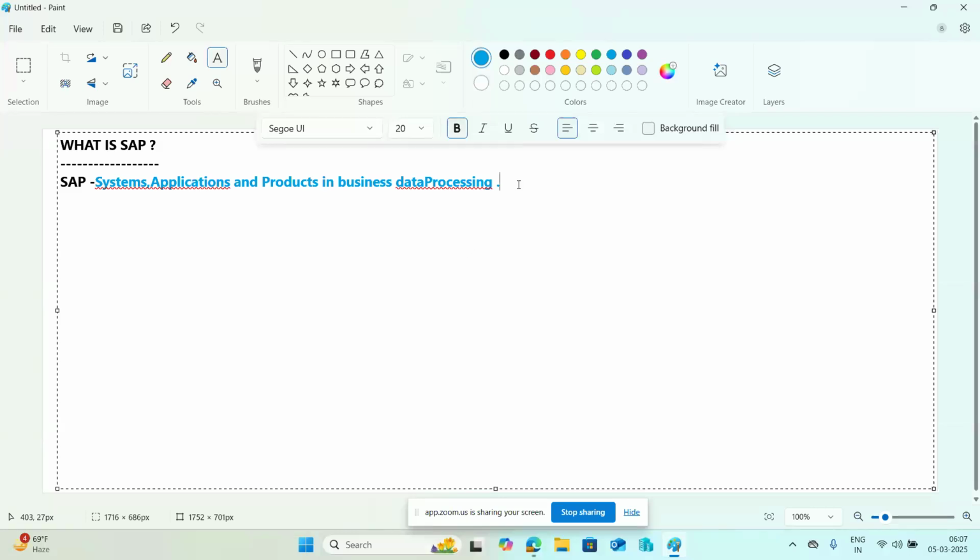Now the history of SAP. SAP was founded in 1972 by five ex-IBM employees, German people.